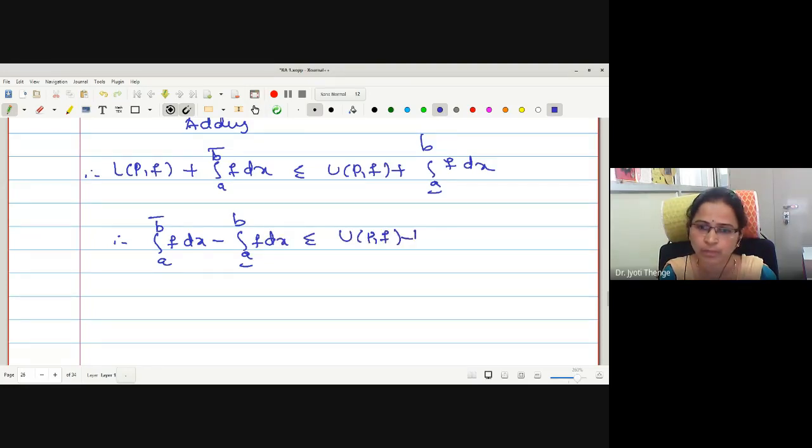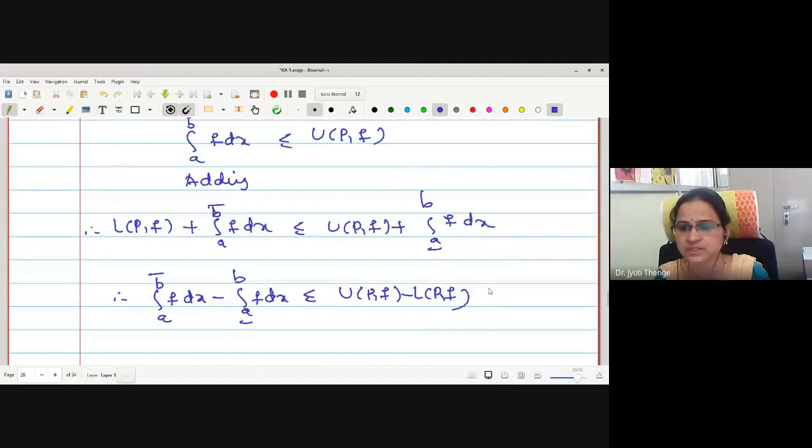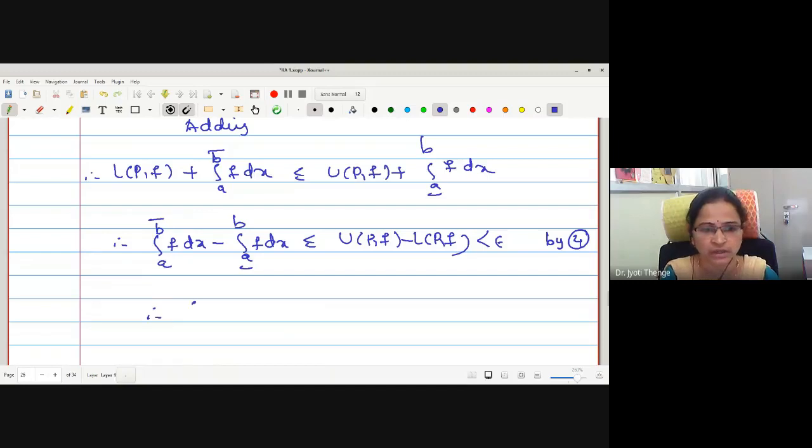But what we have obtained, UPF minus LPF is less than epsilon. Means this is statement 4. This is 4 we have obtained. Therefore, what is the statement? Upper integral f dx minus lower integral f dx is less than epsilon.